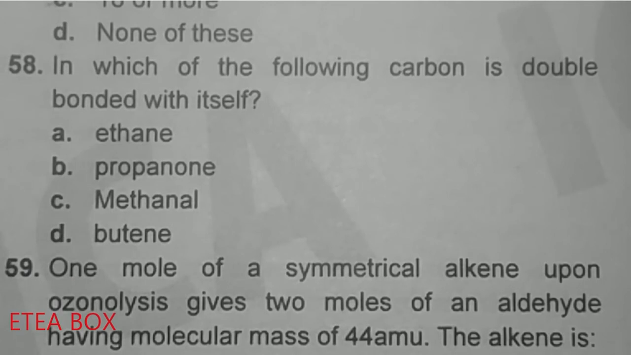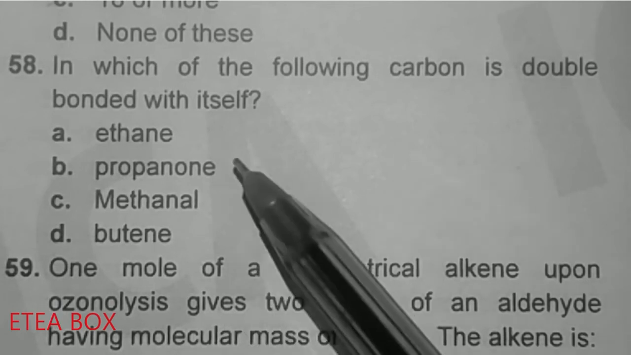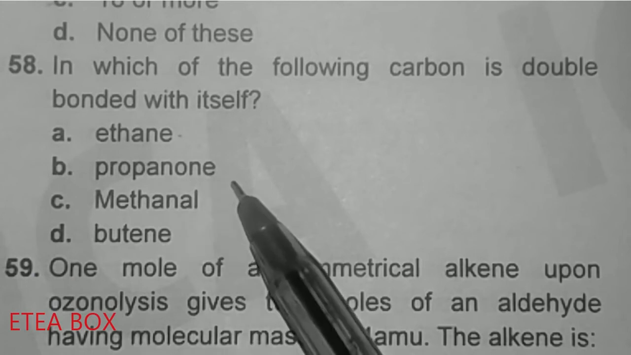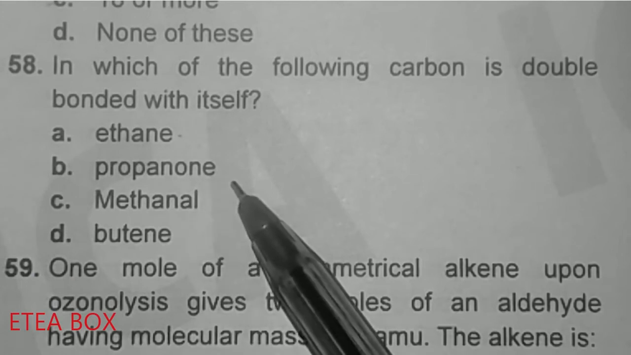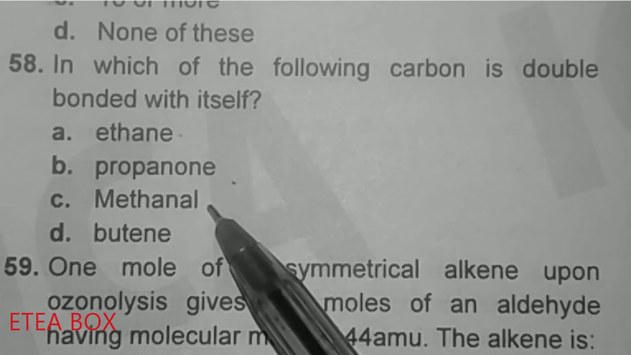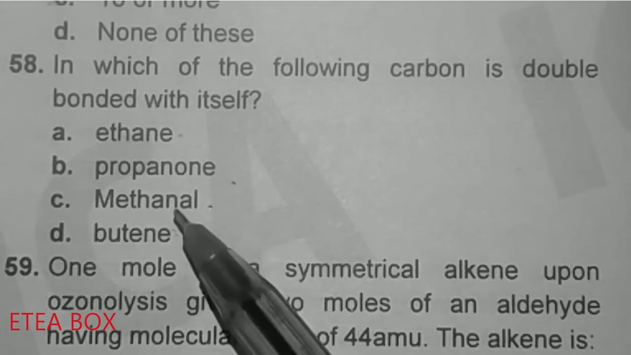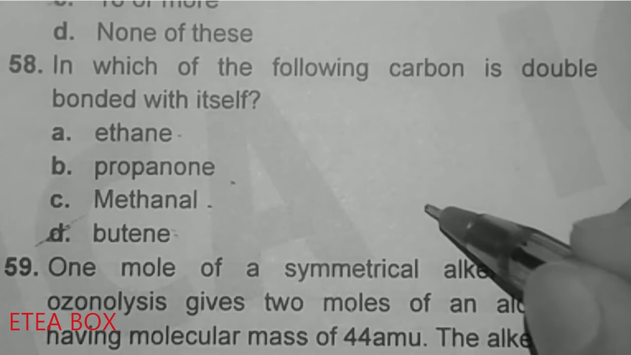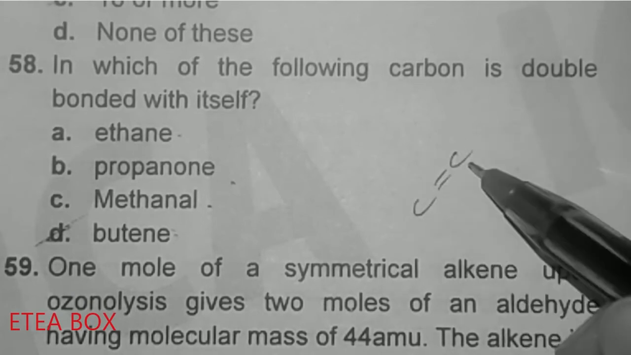Which of the following carbons is double bonded with itself? Now with itself means that a carbon-carbon double bond is present. Look here, in ethane a single bond is present. In propanone, carbon is double bonded with oxygen, not with carbon. In methanol, the carbon is bonded with oxygen. In butene, carbon is bonded with another carbon. So option D is correct. Itself here means that there is a double bond between two carbon atoms.